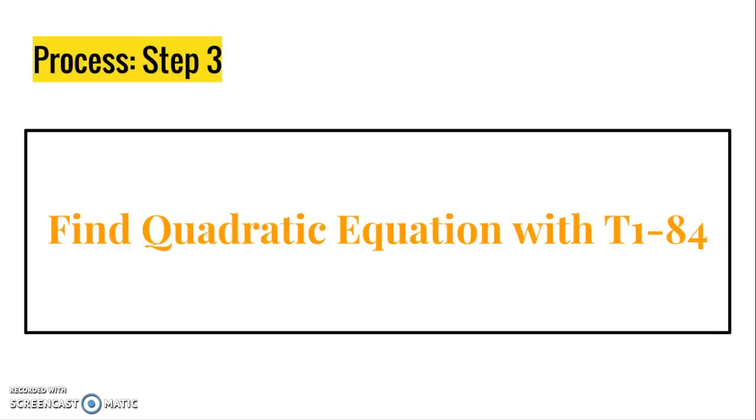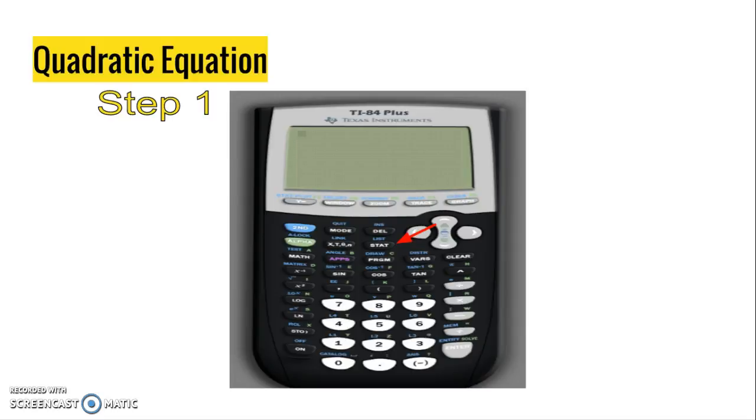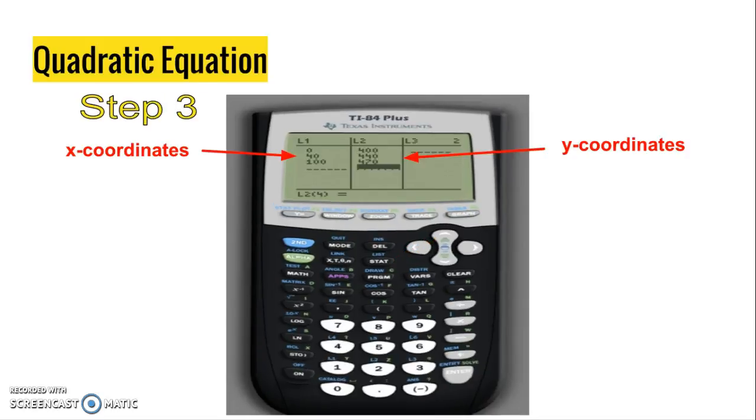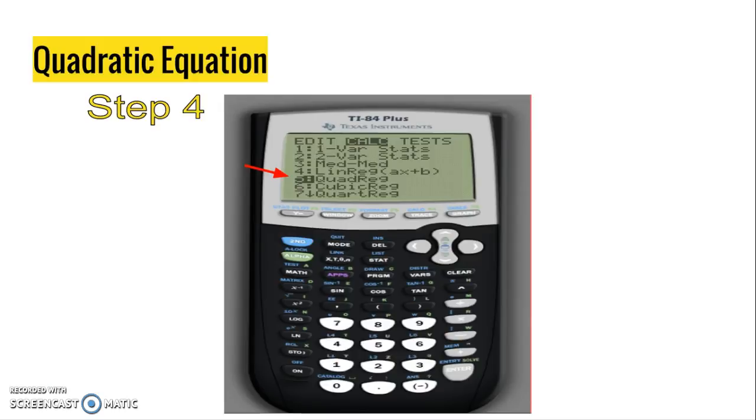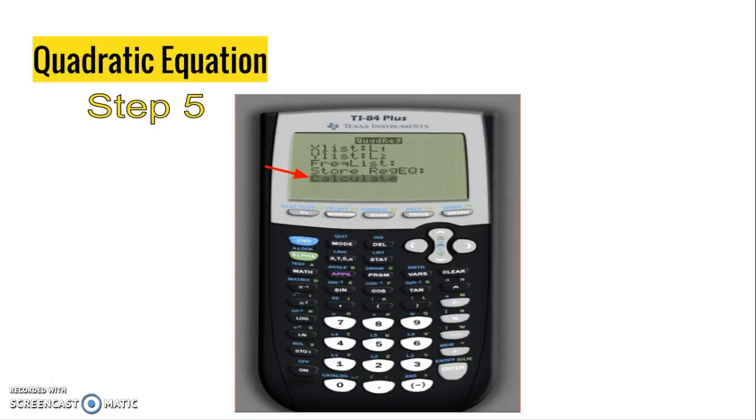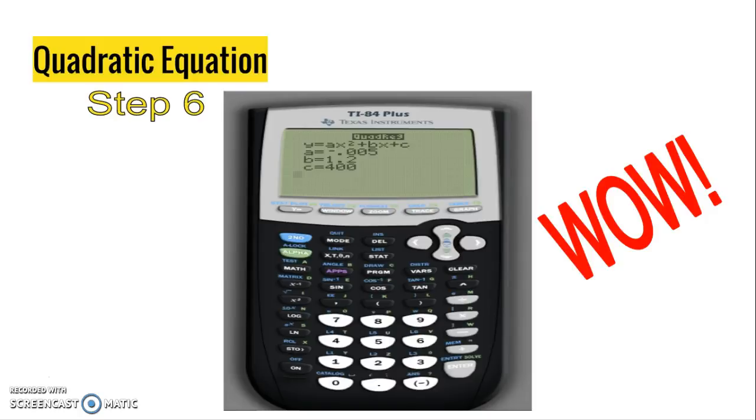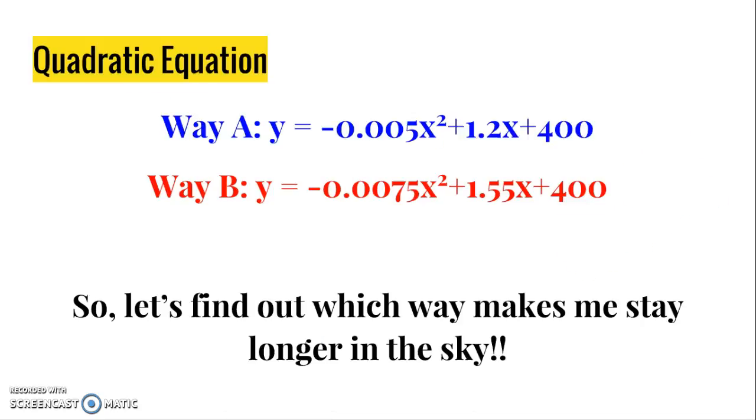I will show this process using way A. First, I clicked Stat and entered Edit. For the first column, I put all 3 x coordinates of the points from way A. And for the second column, I put all 3 y coordinates. Then I clicked the Stat button again and entered Calculate and Quadratic, because it is a quadratic equation. And finally, I calculated the equation. As you see, the equation that I got for way A was y equals negative 0.005x squared plus 1.2x plus 400. With the same procedure, I got the quadratic equation for way B as well.